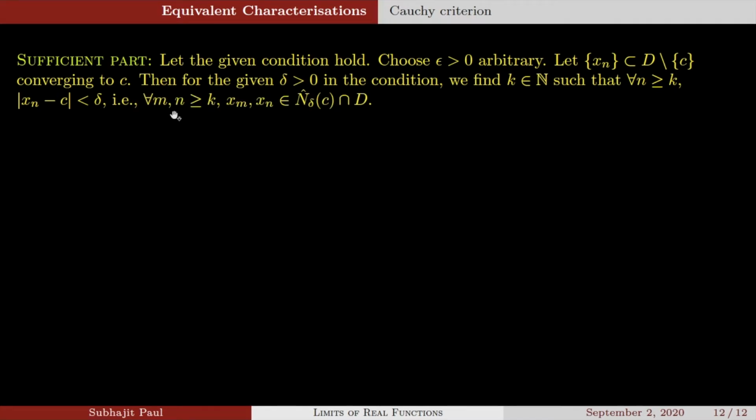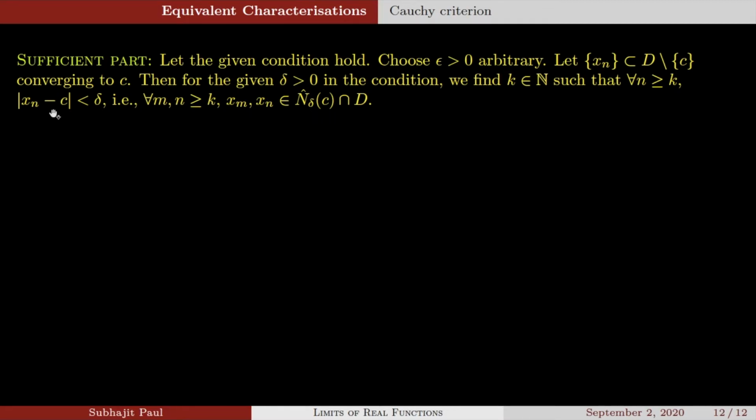That is, for all m, n greater than or equal to k, both the terms from the sequence, the mth term and the nth term, xm and xn, come from the deleted delta neighborhood of c intersection D. Now how does mod of xn minus c less than delta translate to this?